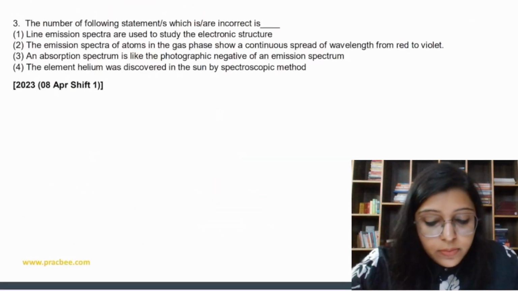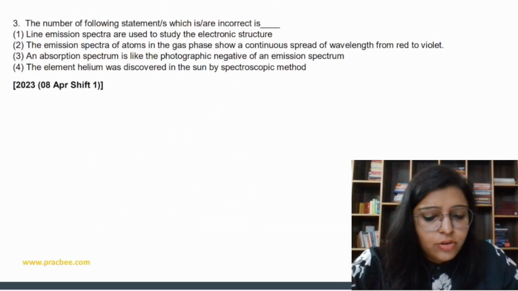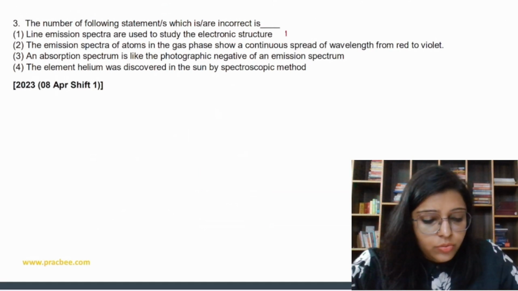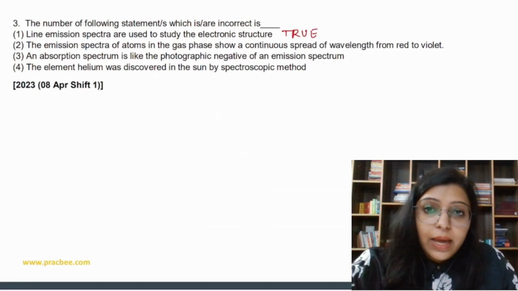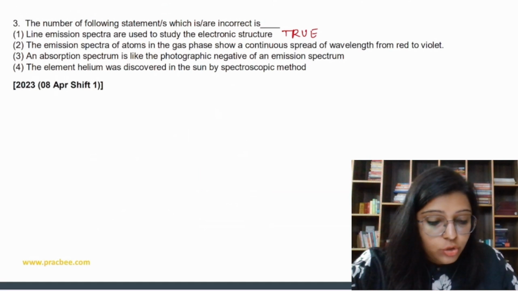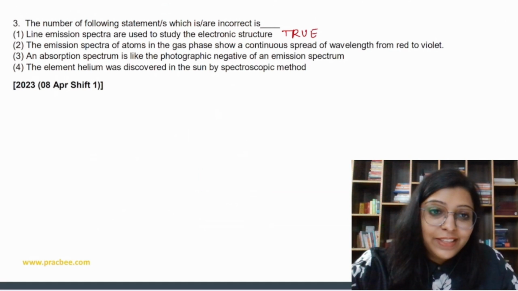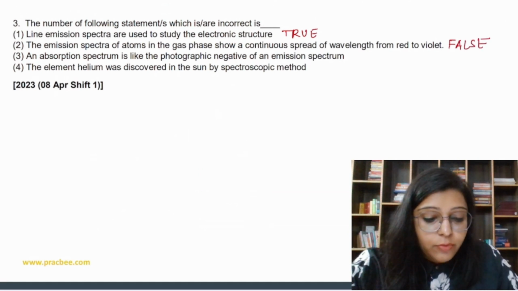The next question says, the number of following statements which are incorrect is. Line spectra are used to study electronic structure. Yes, electronic structure means which electrons are present in which orbital, in which shell. So yes, true. Electronic configuration is basically electron distribution in shells. So this is true. The emission spectrum of atoms in the gas phase shows a continuous trend. Emission means not continuous, right? In the emission spectrum we have some gaps, right? So this is false.